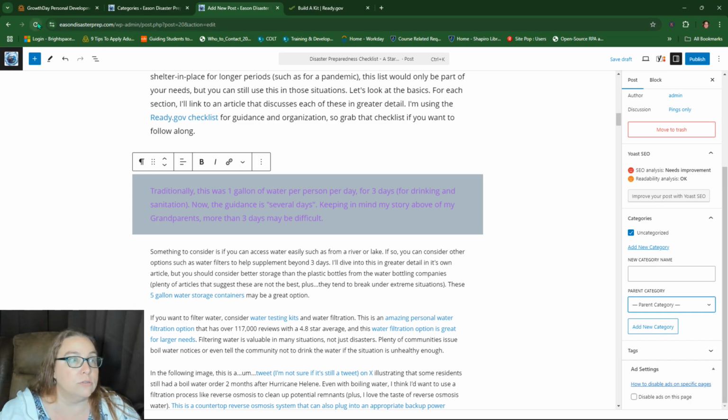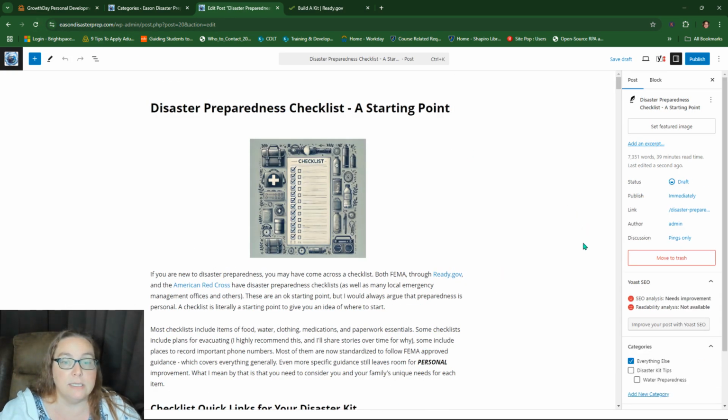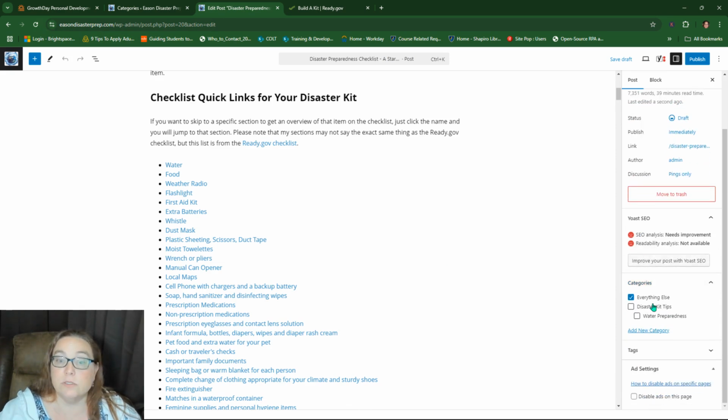And then I have to refresh because it's not seeing it yet. So now it's under everything else, but I'm going to put it under disaster kit tips. And I only want it in one category, ideally, because you can have it in multiple, but they've done tests and said that if it's in more than one category, it tends to confuse things. It's less likely to rank if it's in multiple categories. So if you're looking for search engine optimization ranking, then one category. If you don't really care about ranking in search engine results, then you can do whatever you want.